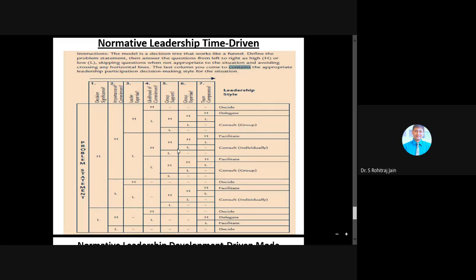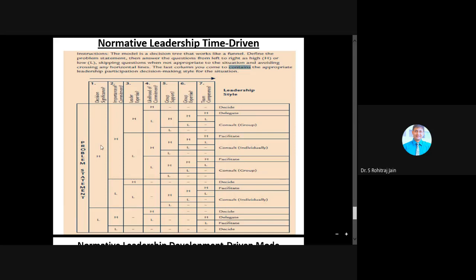See here, let me take one small example. When the problem statement arises here, and decision significance. You can see here in the horizontal row, that is decision significance. We have importance of commitment, there is a question mark, and leader expertise, and likelihood of commitment, group support, group expertise, and team competence. What are they? They are the variables, correct? So they are the variables.